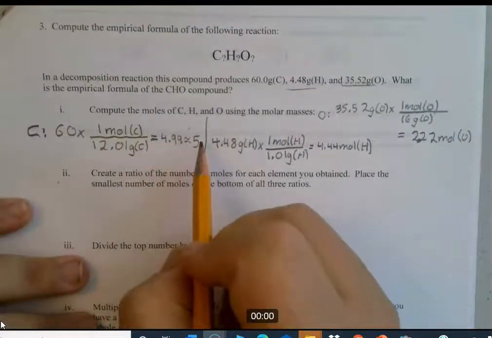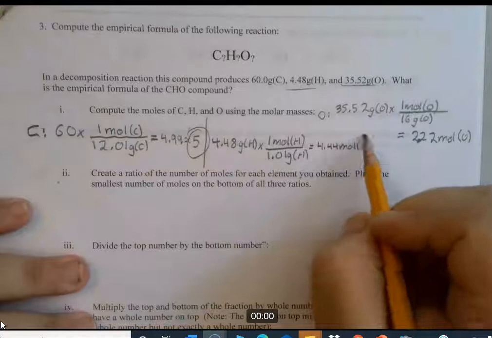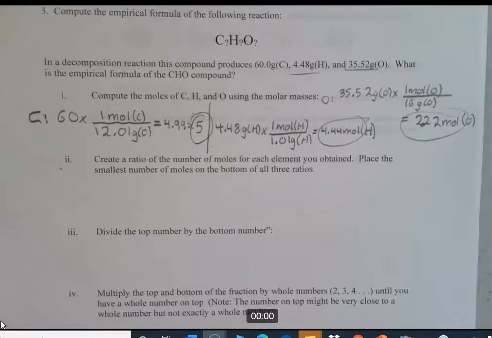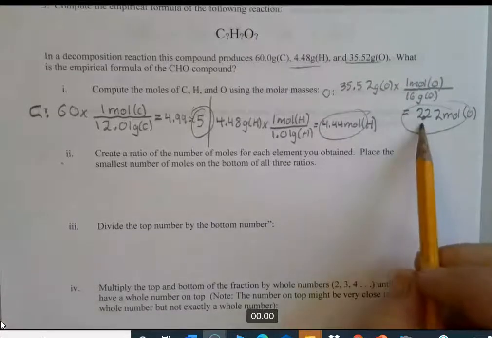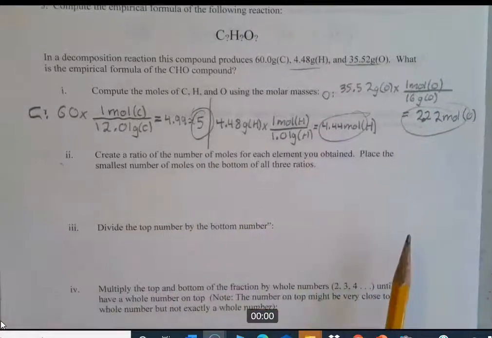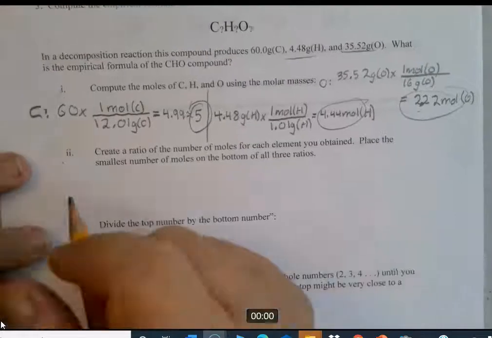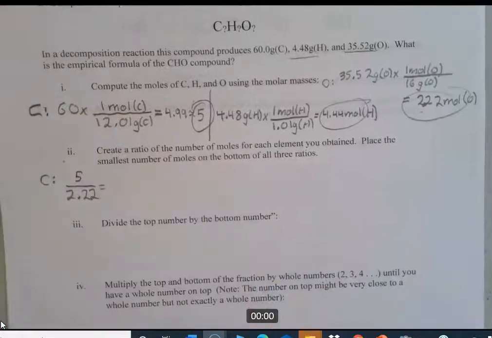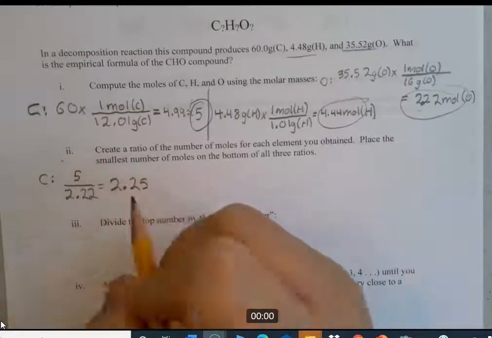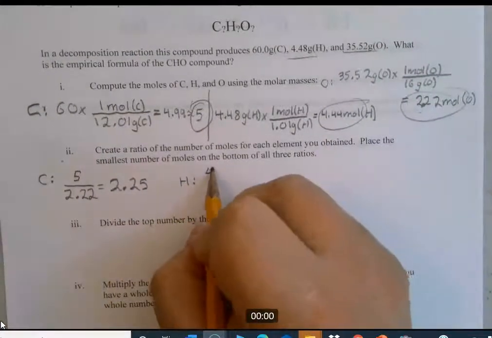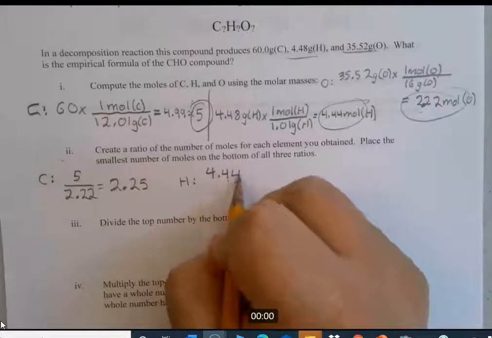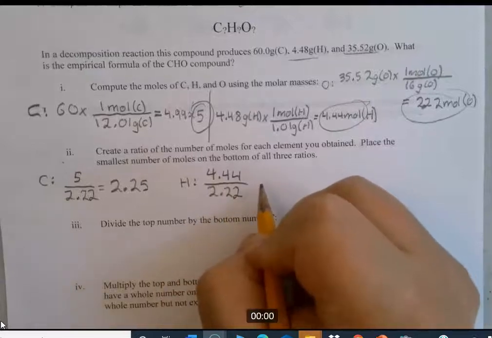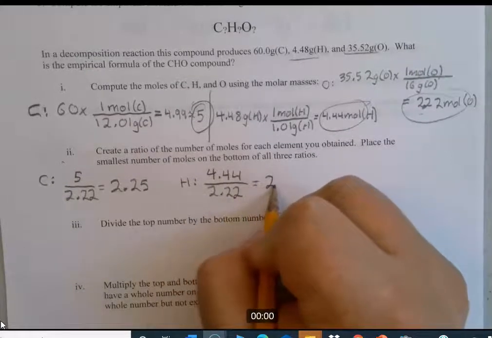So here we go. We have 5 here, 4.44 here, and 2.22 here. Now we create 3 ratios. 2.22 is the smallest of these 3 numbers, so it goes on the bottom. Hydrogen is 4.44 over 2.22, and that's going to equal exactly 2.